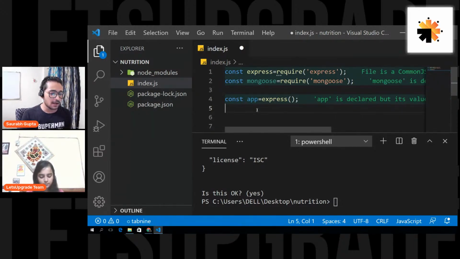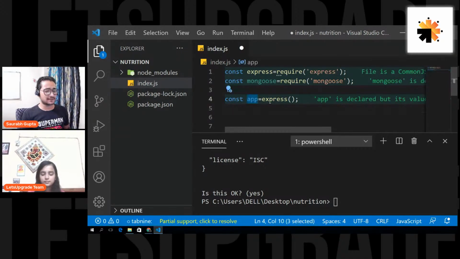Is that clear, everyone? And the help warnings or help errors that I'm getting here are because of the Error Lens extension. So you can just go in VS Code and download an extension named Error Lens. Those green things are nothing but warnings. Green means they are normal warnings. It will not cause any harm. If they are red, that means you have an error in your code, right? So you can just download the Error Lens extension, and it gives you that. That's cool. Now then, I have an app object, and this is the object of an express type.